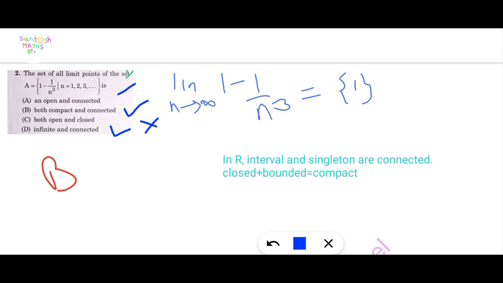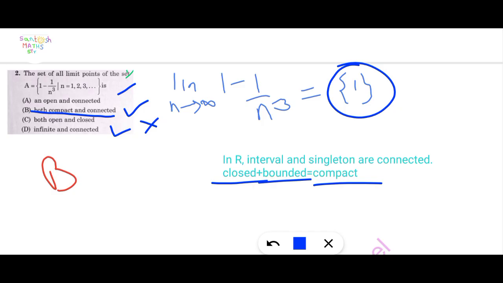Next, now check whether it is closed or bounded or compact. Which one is correct here? The singleton set is bounded and it is also closed. So closed plus bounded is equal to compact. Here option B is correct: both compact and connected. A is discarded, and C and D as well. Here option B is correct.